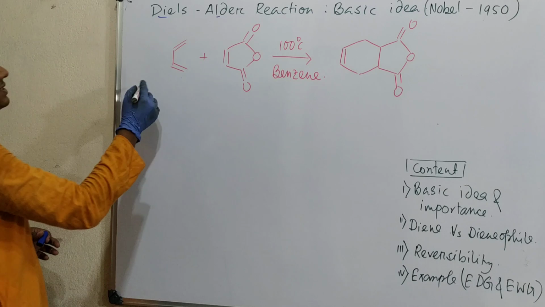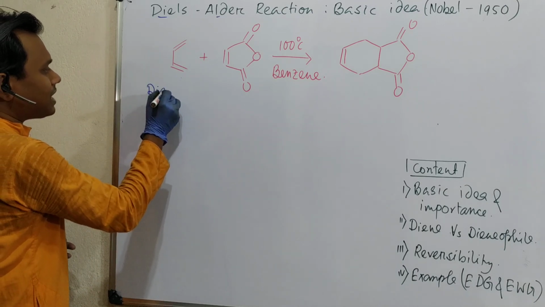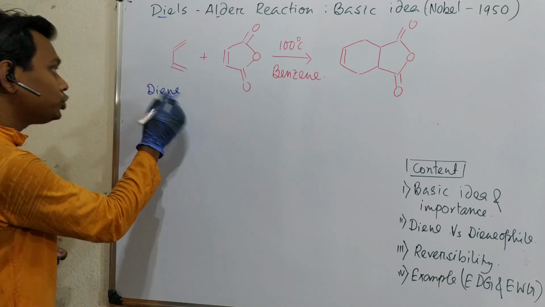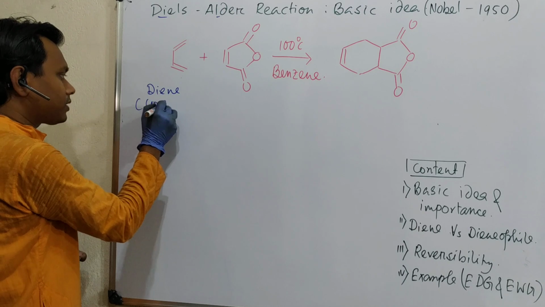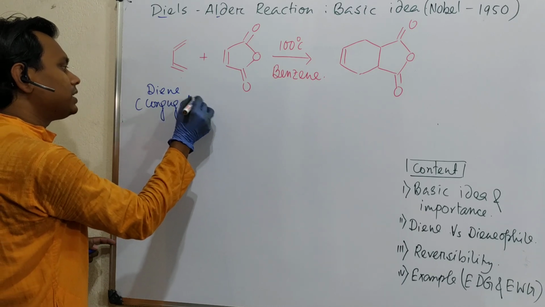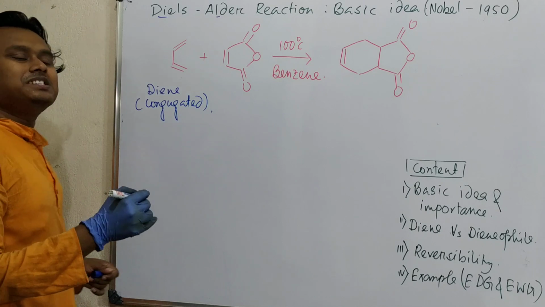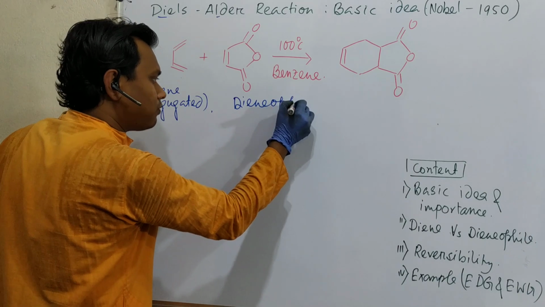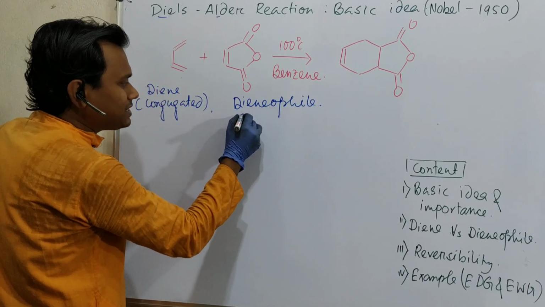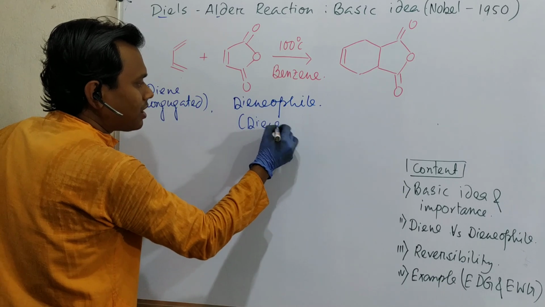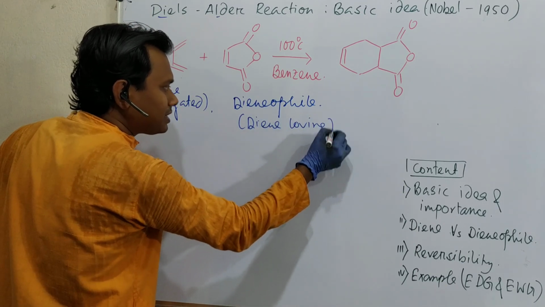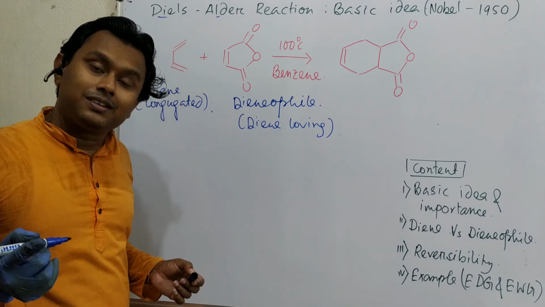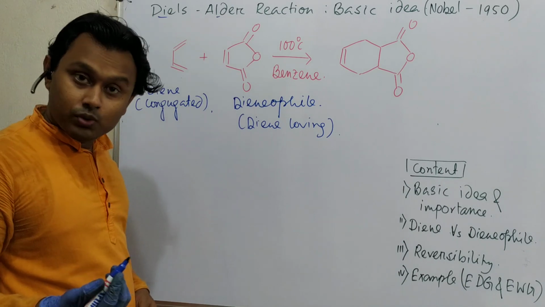So, what is this? This is the diene. Why? Two double bonds in conjugation, so this is a conjugated diene, better to say. And this is the dienophile. Actually, it is diene-loving, but you may consider it loves diene. That's why dienophile. If it didn't love it, then it would be dienophobic, like hydrophobia. You know the words.